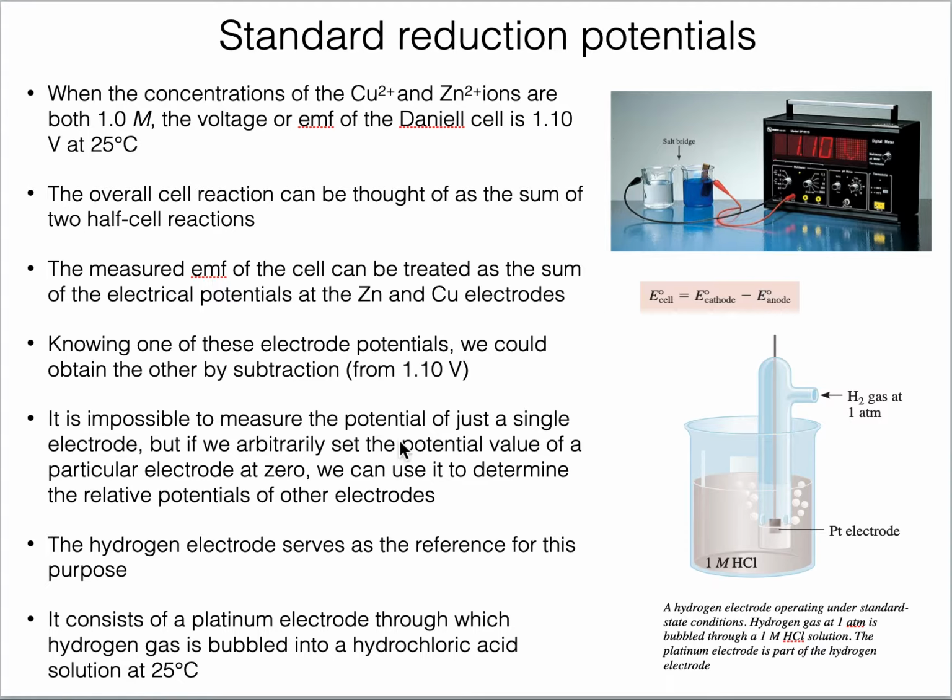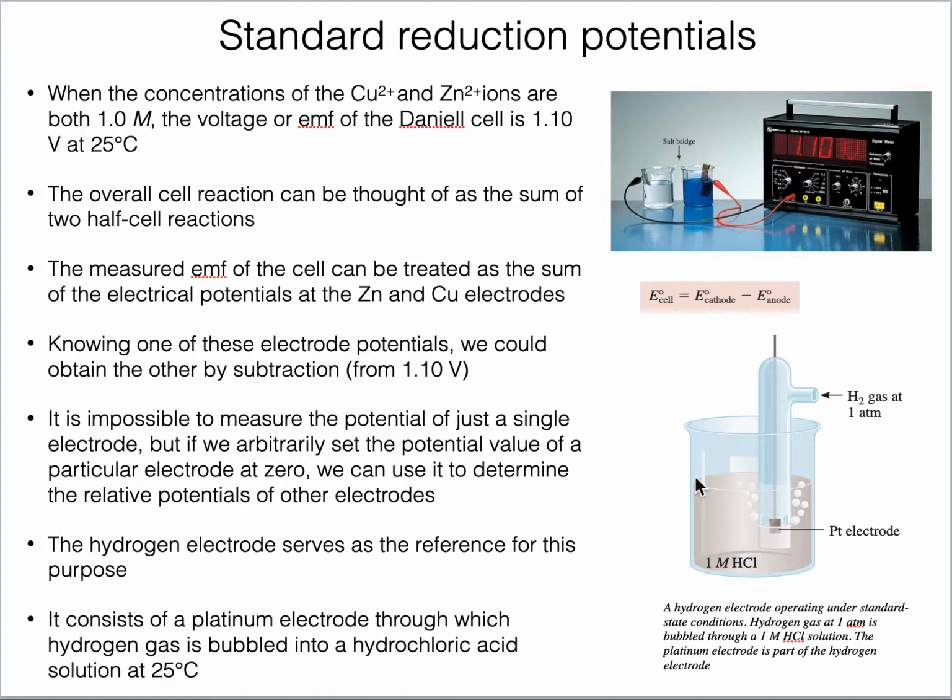The electrode for which we set the value of potential equal to 0 is known as the standard electrode. We set it as a standard. When we take the potential of one of the electrodes as 0, we name it as standard electrode. And we cannot use any metal as standard electrode. We usually use hydrogen electrode as a reference, and we use it as a standard electrode. And we carry out the reaction at standard conditions, so we name it as standard hydrogen electrode.